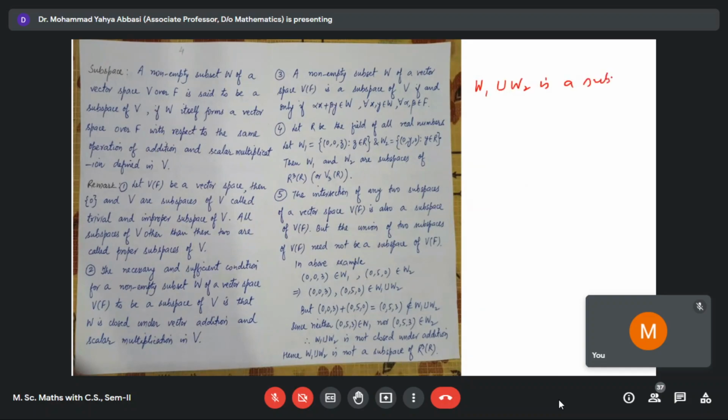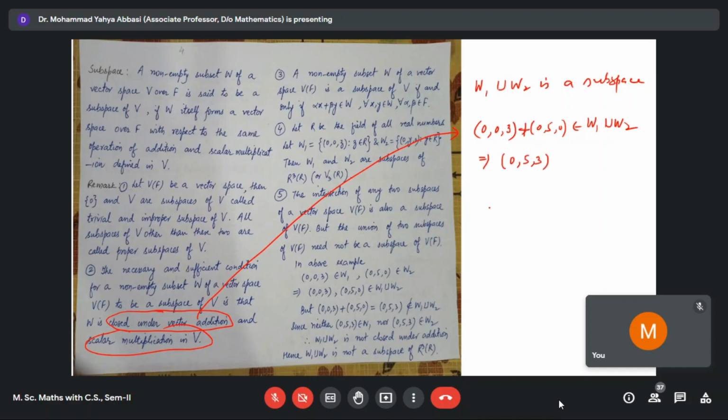Now to show that W1 union W2 is a subspace, we have to show that it is closed under addition and scalar multiplication. So now these two are elements, (0, 0, 3) and (0, 5, 0). These are two elements of W1 union W2. Now if we take the sum of these, to check the closure property under addition, this is equal to (0, 5, 3).